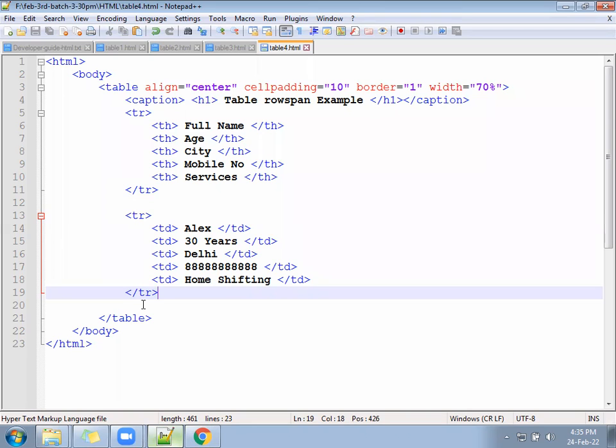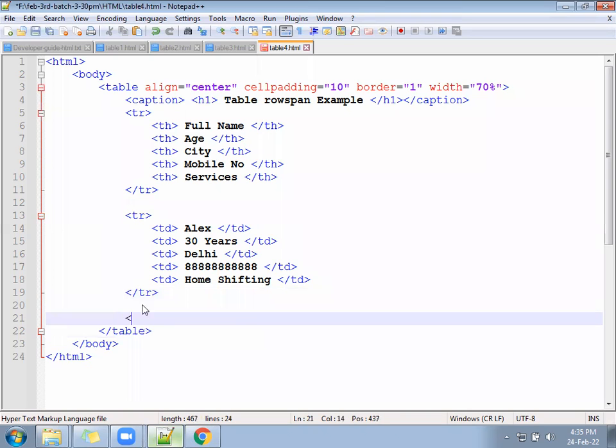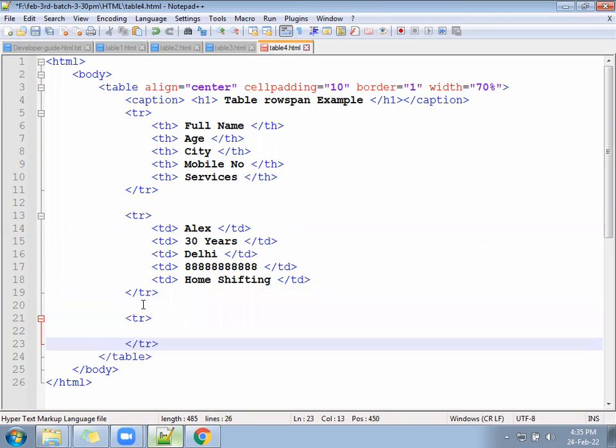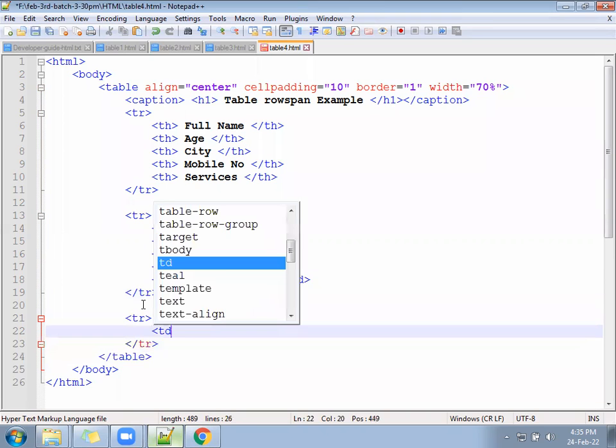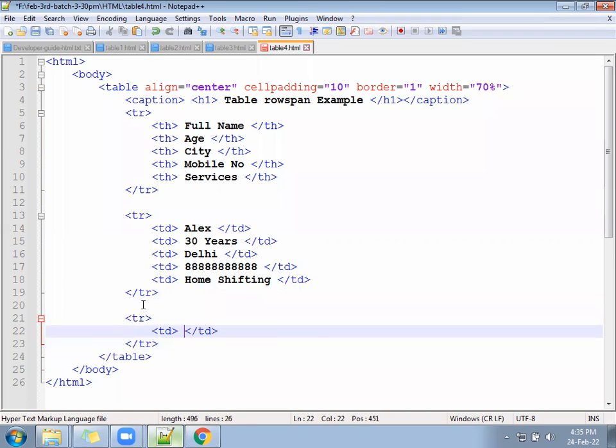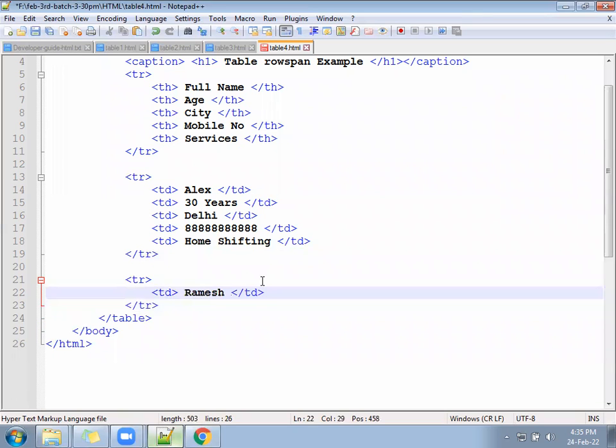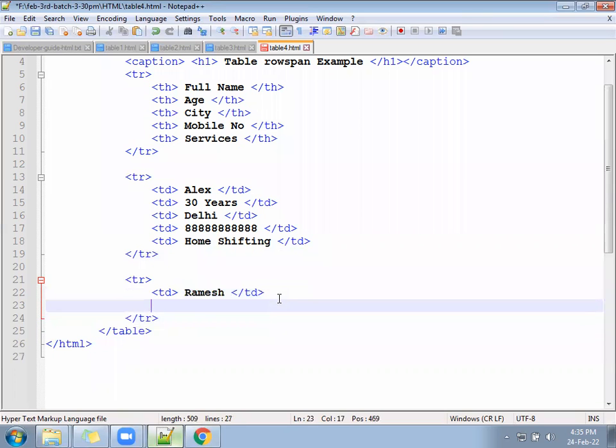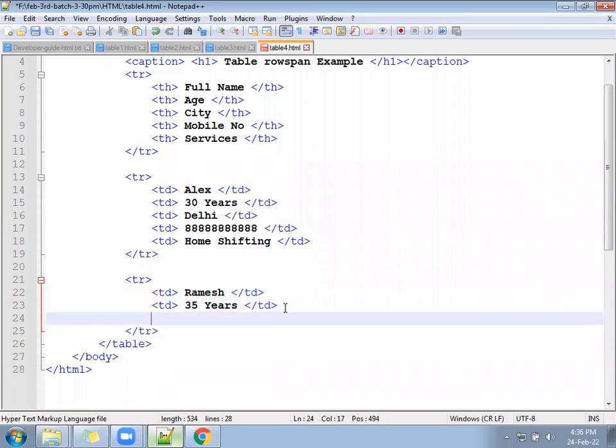Okay, let's keep the second user. TD, Ramesh, and his age you keep something, 35 years, and his city you keep something, belongs to Pune.